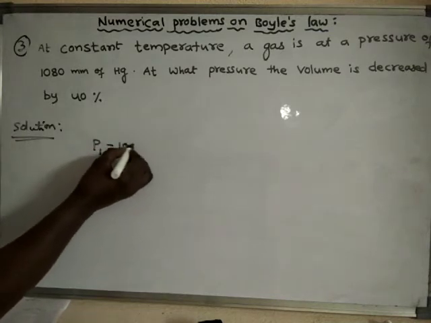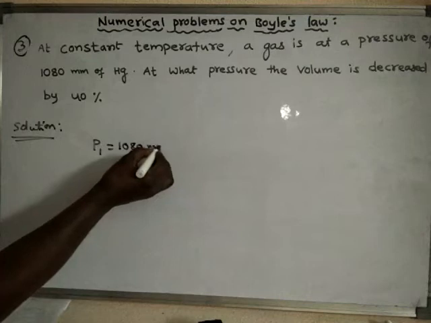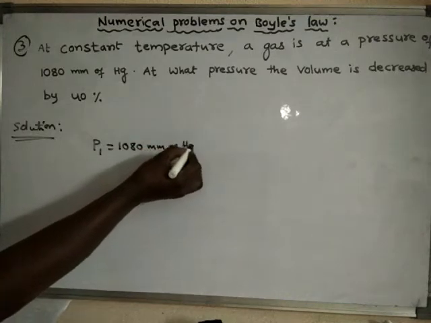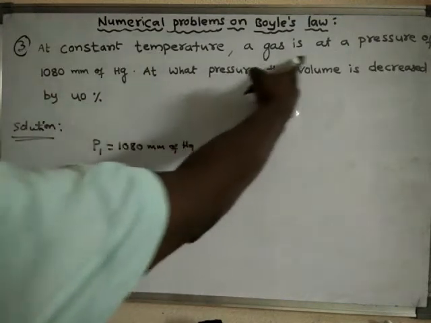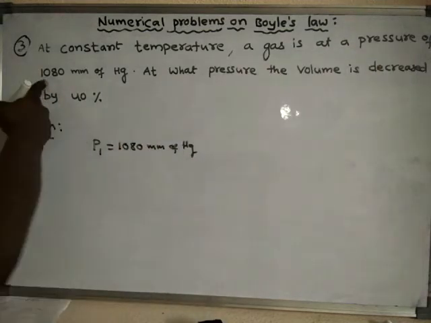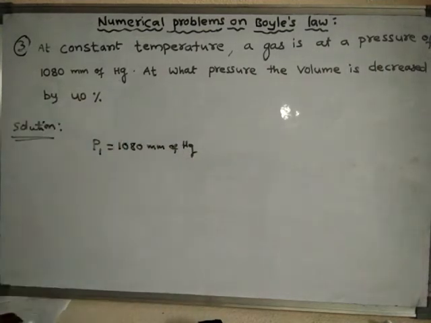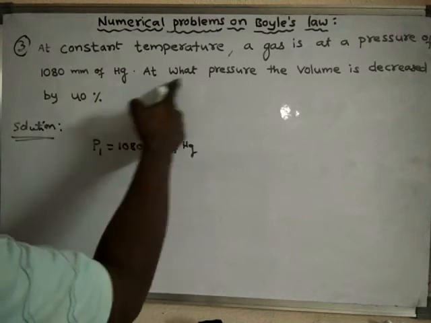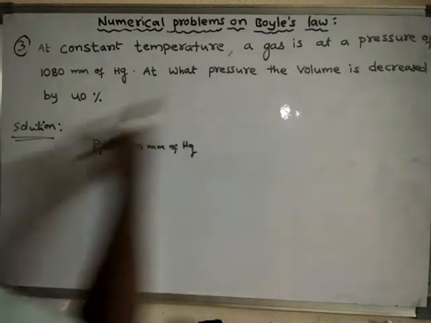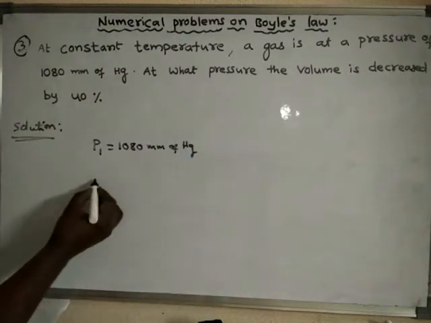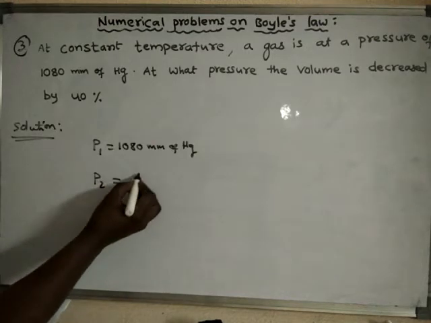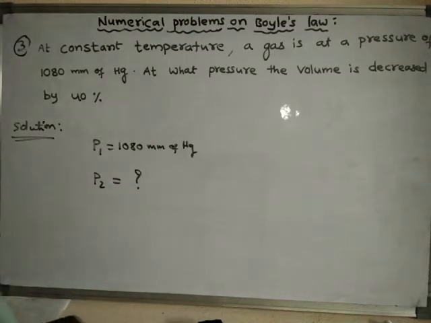Pressure is equal to 1080 millimeters of mercury. At constant temperature a gas is at a pressure of 1080 millimeters of mercury. Now at what pressure is the volume decreased by 40%? So we have to find at what pressure the volume is decreased by 40%.